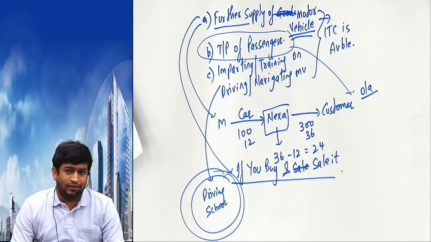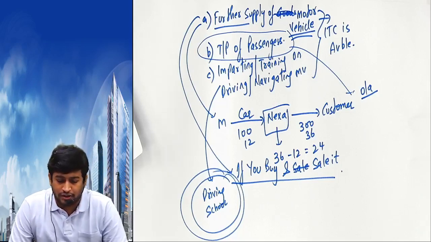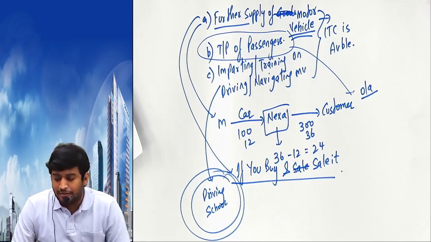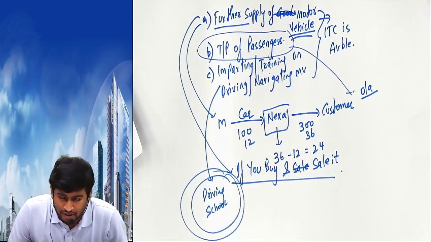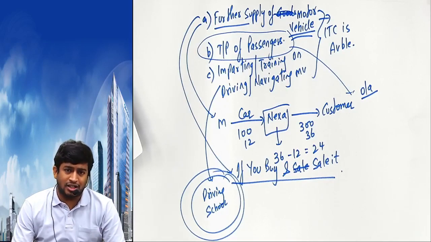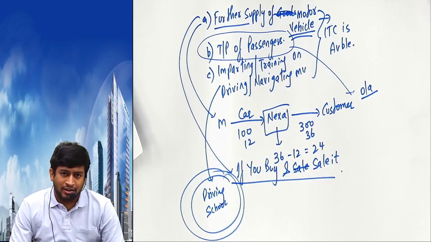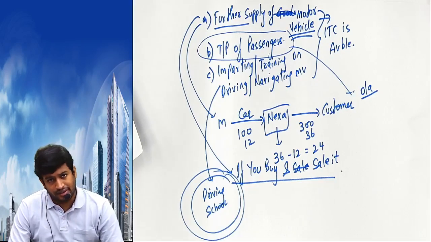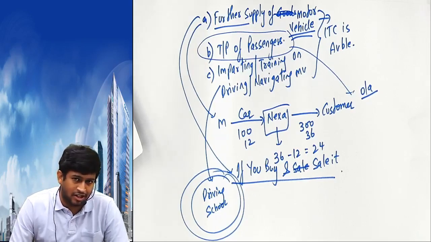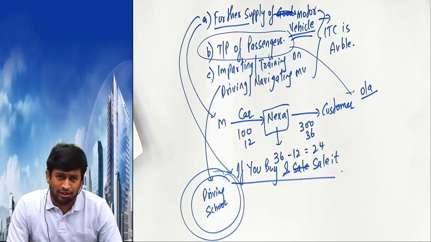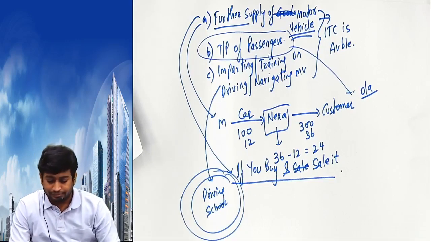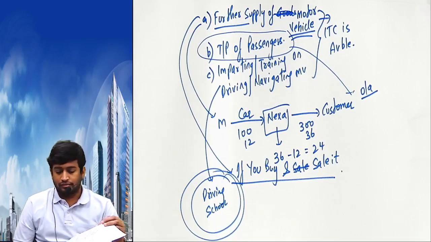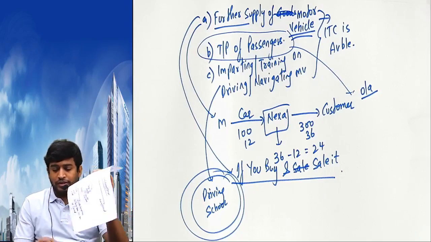If you buy the motor vehicle for resale purpose, or if you're using it for transportation of passengers or imparting training on driving or navigating, for example you run a driving school, purchased a car and use the car to teach other people how to drive, then the tax paid on purchase of the car, they can claim the credit. Whatever tax they pay on purchase, they can claim the credit. The driving school fellows. Please copy quickly.